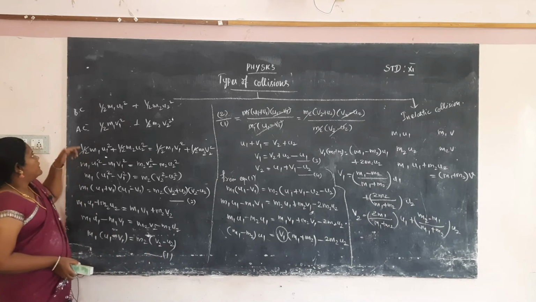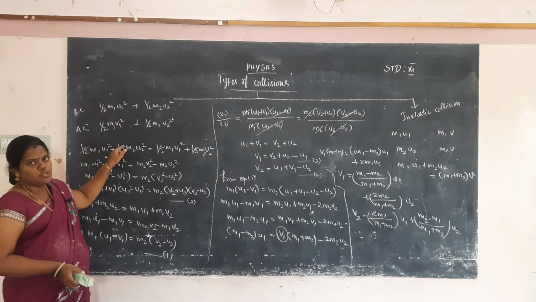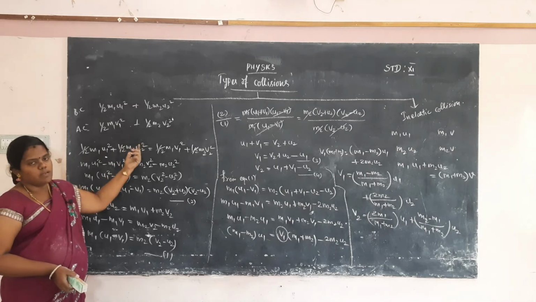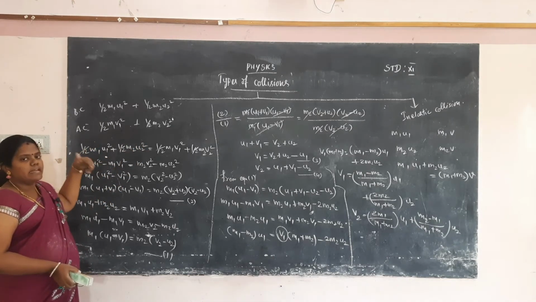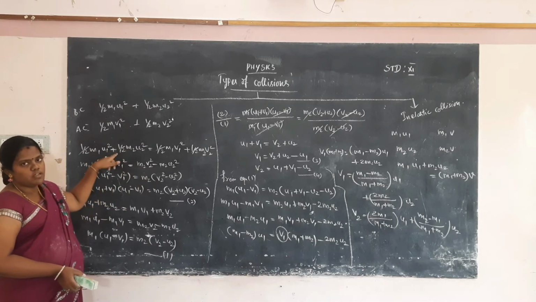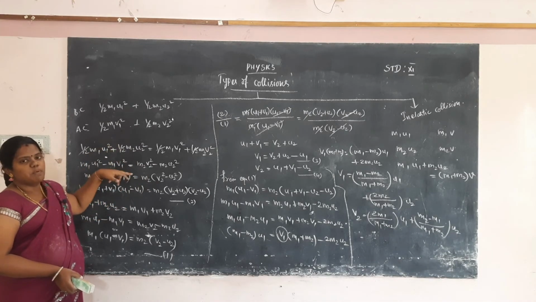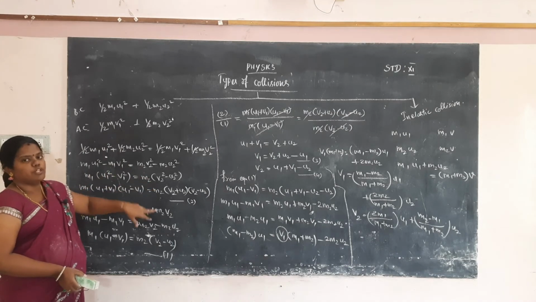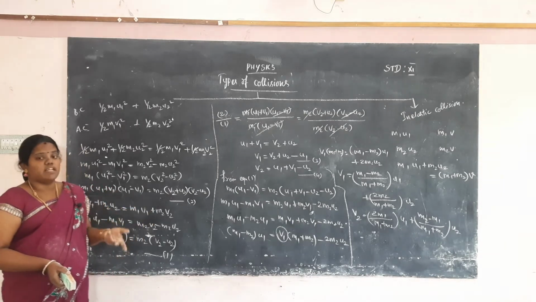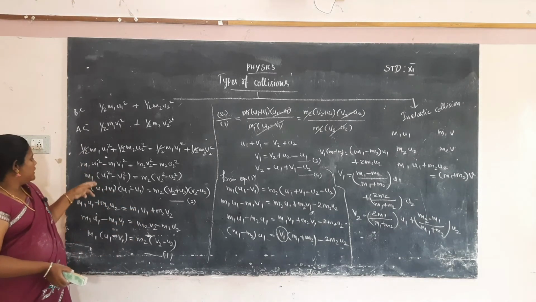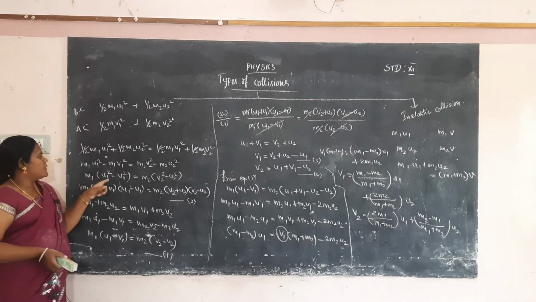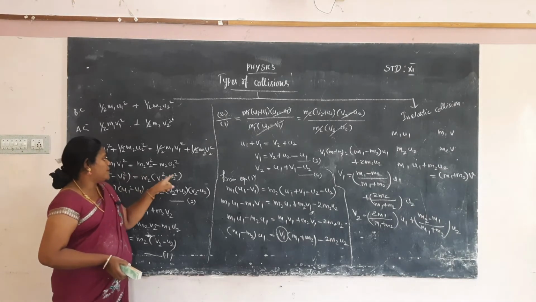And then we have to consider the total kinetic energy also. First, mention the kinetic energy of the first particle and the second particle before collision, and the kinetic energy of the first particle and the second particle after collision also, and equate the total kinetic energy before and after collision. Then we get one equation, that is m1 into u1 square minus v1 square is equal to m2 into v2 square minus u2 square.